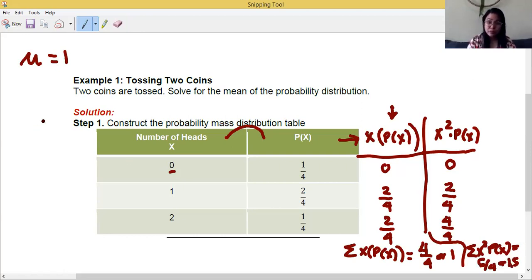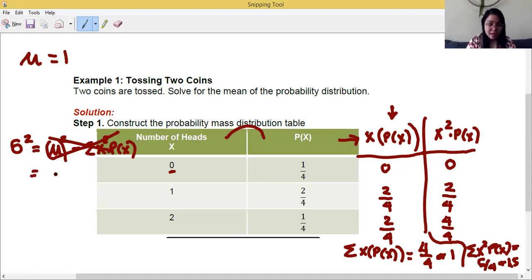Now, how do we solve for the variance? Notation is sigma squared. Variance is mu squared minus the summation of the x squared times P of x column. Sorry, it's the other way around.